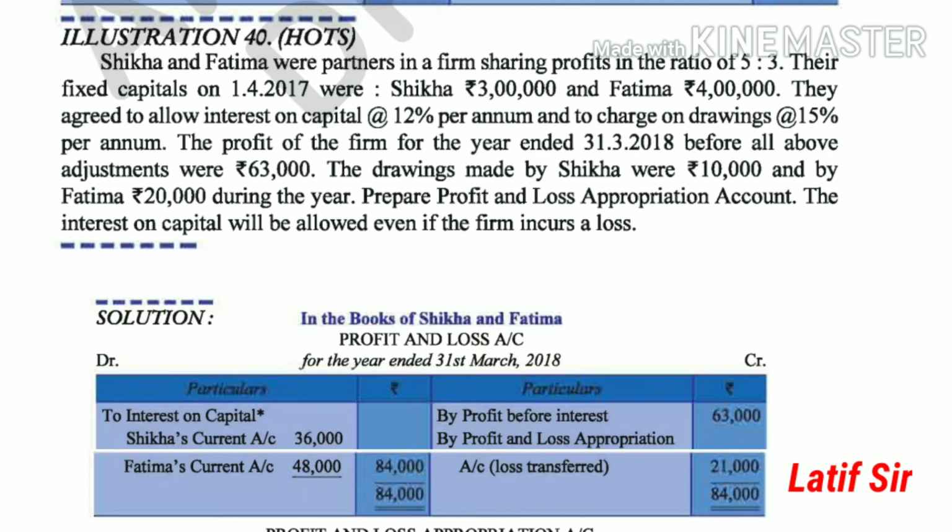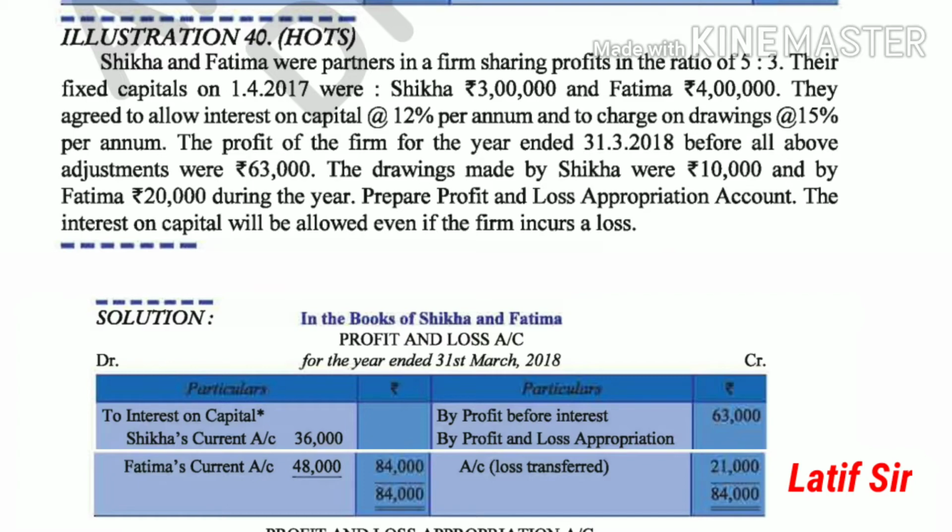You can see Shikha's interest on capital comes to 36,000, that is 12% of 3 lakhs, while Fatima's interest on capital comes to 48,000, that is 12% of 4 lakhs. So the total interest on capital is 84,000 but the profit is 63,000, so there is a loss and the loss has been distributed. Now in the second case, the profit and loss appropriation account has been prepared.